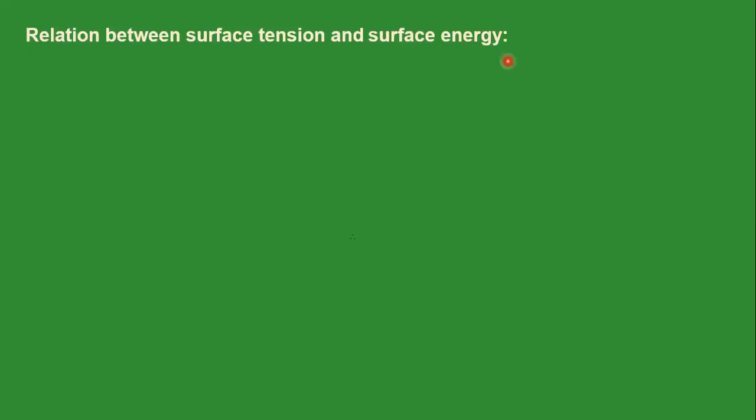Now next is the relation between surface tension and surface energy. We have to obtain the relation. It is a small derivation which has already been asked many times in board exams, so it is an important article.